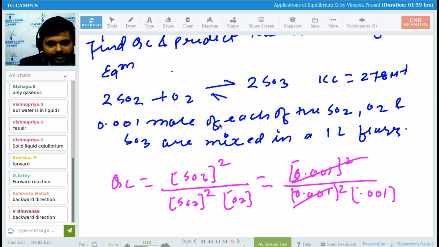So what are we going to see here? In the denominator we are left with 0.001. If the denominator remains with 0.001, it means what? If we are going to find it, what will be the answer? If I have to bring this forward or backward, what will be the direction? Can anyone tell me what will be the direction for this?